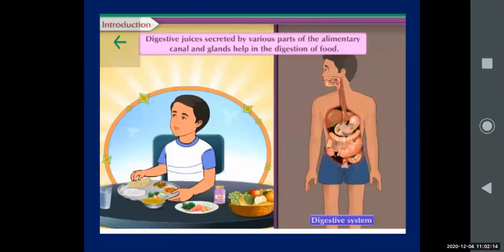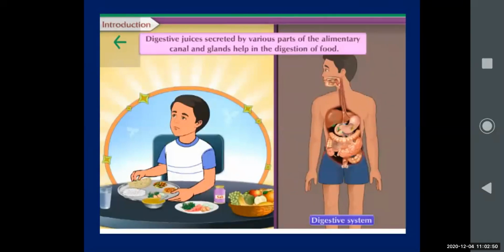Okay, you must have studied in the earlier standard that we take food from the mouth, then we chew it, and we have the salivary gland which secretes saliva, and by mixing with the saliva the food breaks down and then it goes to the alimentary canal, then to our stomach, and then by different digestive juices it gets digested in our body.